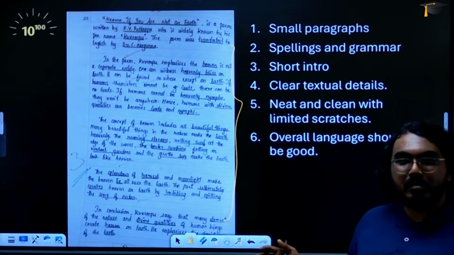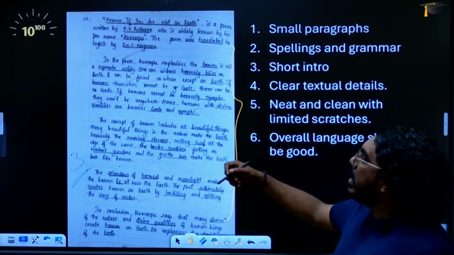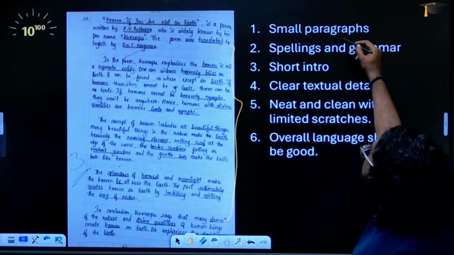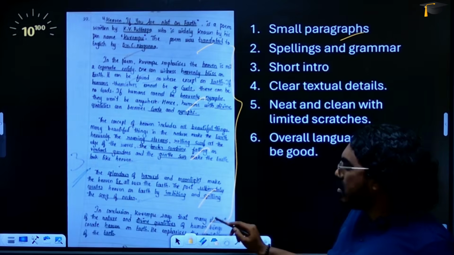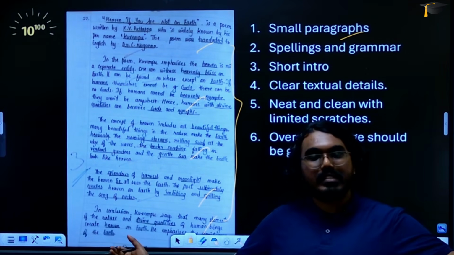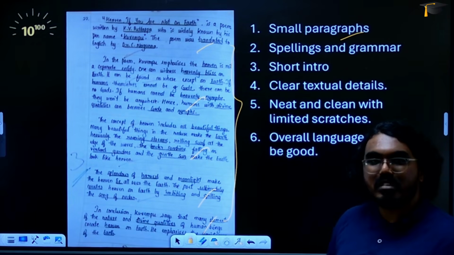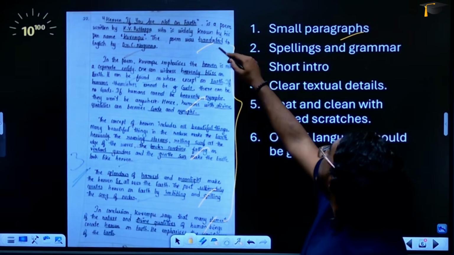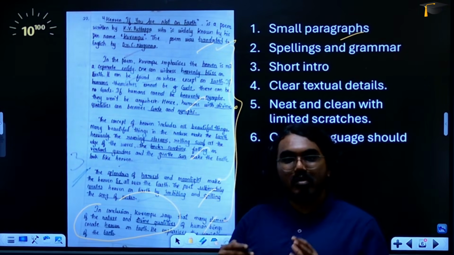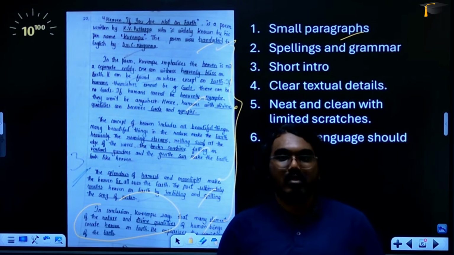This is of course from the second PUC board exam, so you will not probably know what is there over there. But if you look at it, you will be easily able to identify what are some of the key features of a good answer, right? So number one is keep the answers in small paragraphs. Don't write like an essay. You need not write a huge essay for one page and say that that's your answer, right? So structure your answer in such a way that you are writing an introduction in the beginning, then your main answer comes, and then you have a conclusion in the end. Okay, when you write this way, the evaluator knows that you know what you have written, and the skill of writing also comes out alive, right?